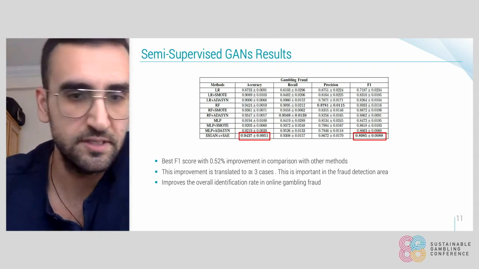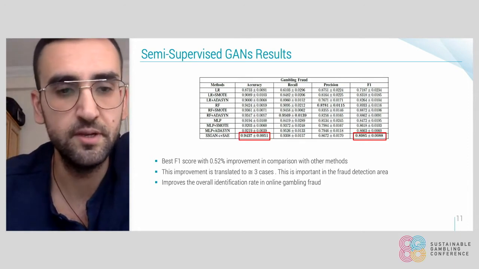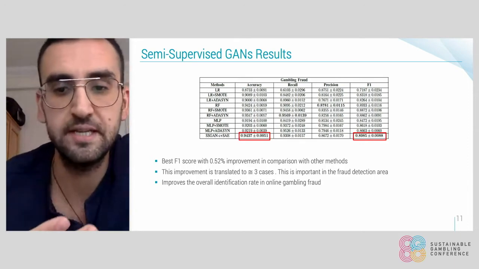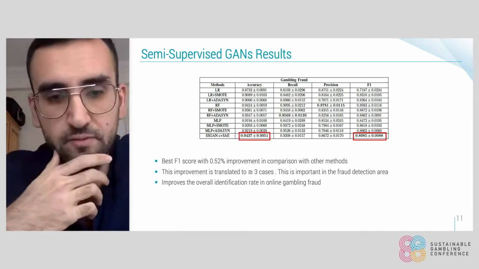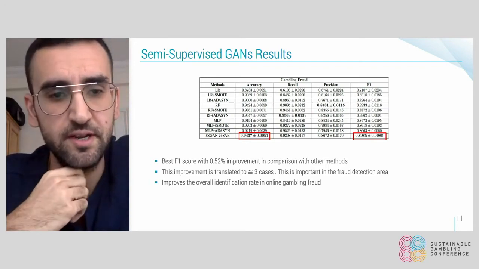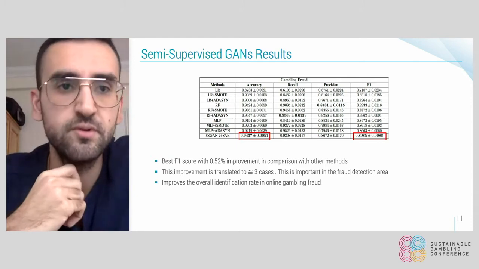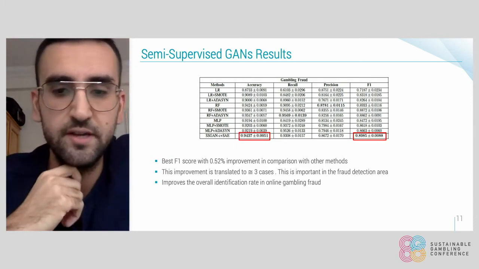However, in fraud detection problems, even 0.50% could be a huge improvement, since this could be translated to, let's say, 3 fewer false positives or false negatives. And it's really important in the fraud detection area. And overall, we could say that our system improves the overall identification rate in online gambling.